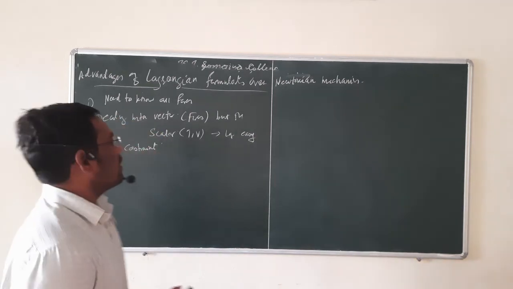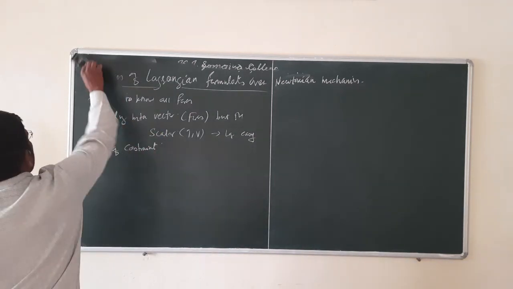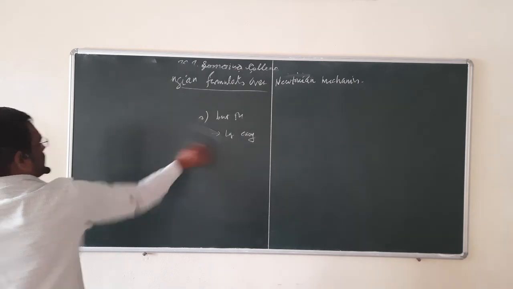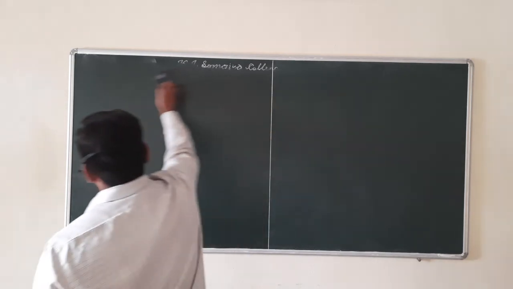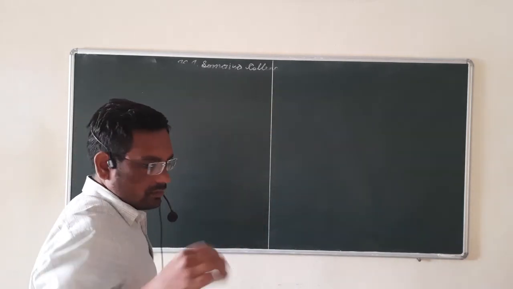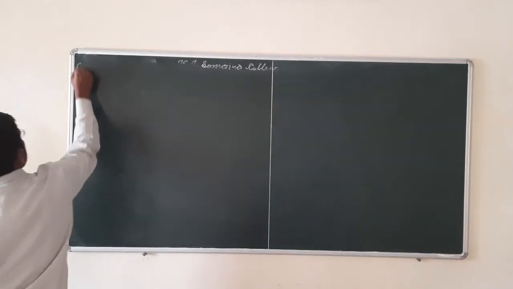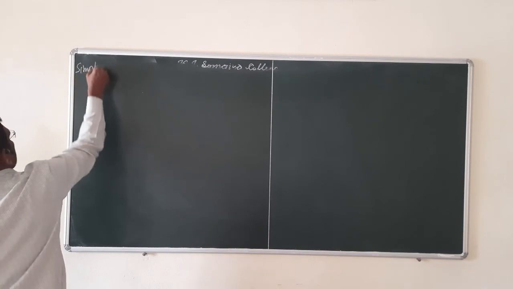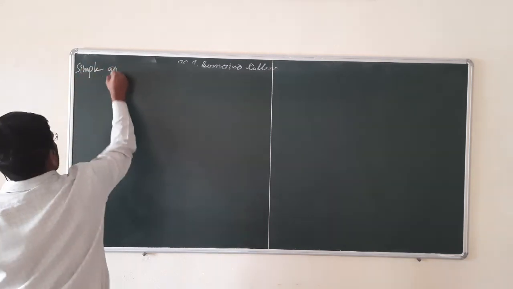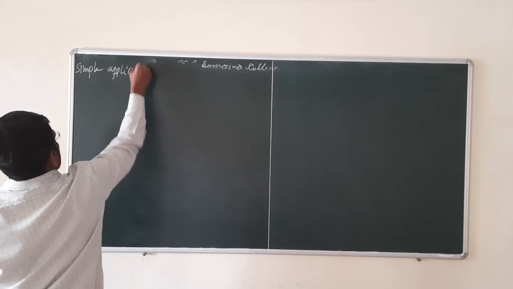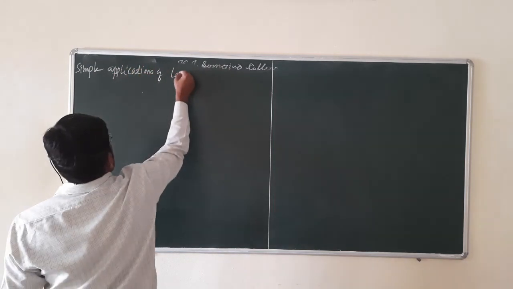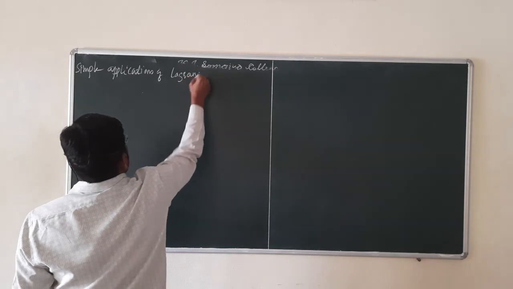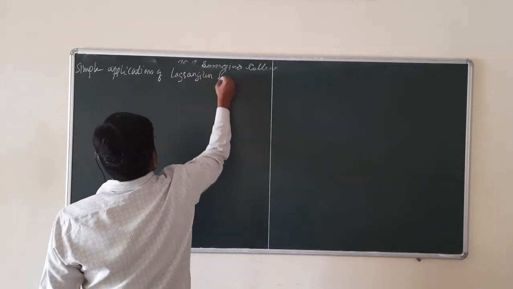Now we are moving to the next point, which is simple applications of Lagrangian formulation.